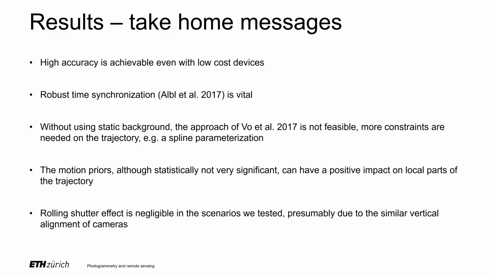The motion priors, although statistically not very significant, can have a positive impact on local parts of the trajectory, especially as the data gets more challenging. The effect of rolling shutter seems to be negligible in our datasets. We assume it is due to the similar alignment of cameras that causes the drone to be detected in a similar vertical part of the image between the cameras.